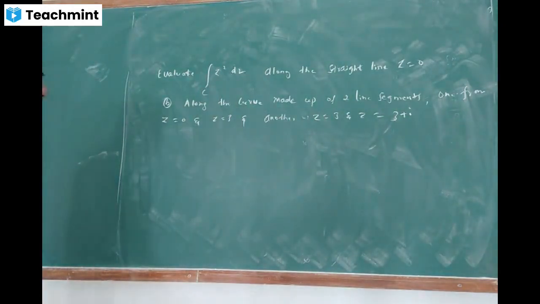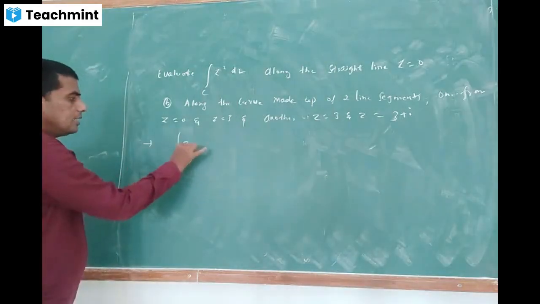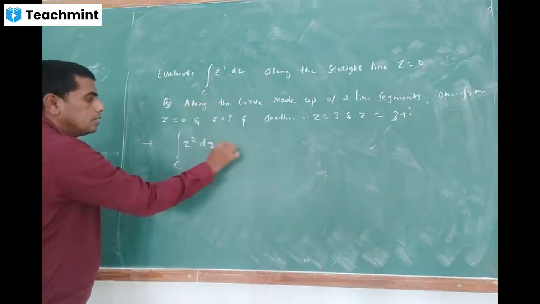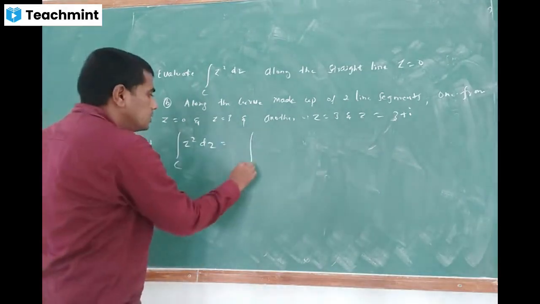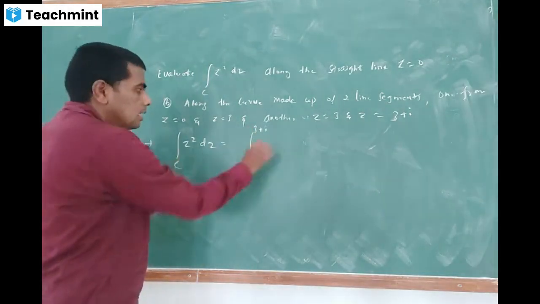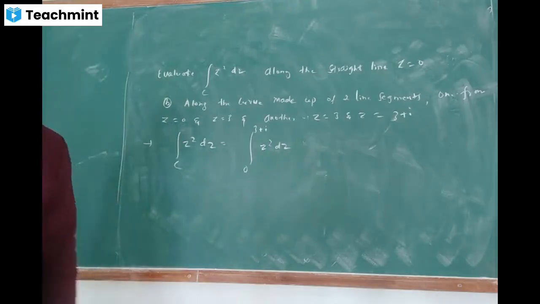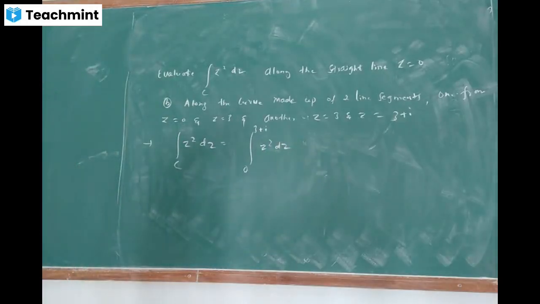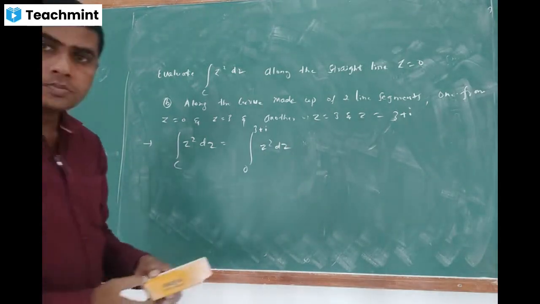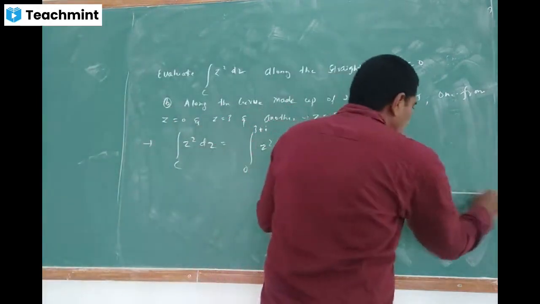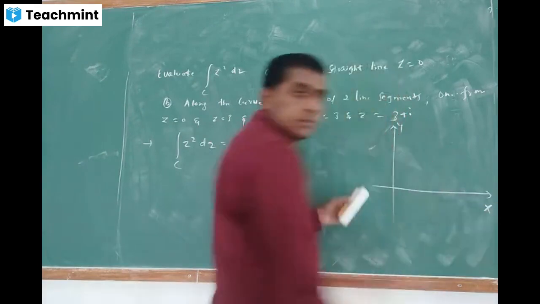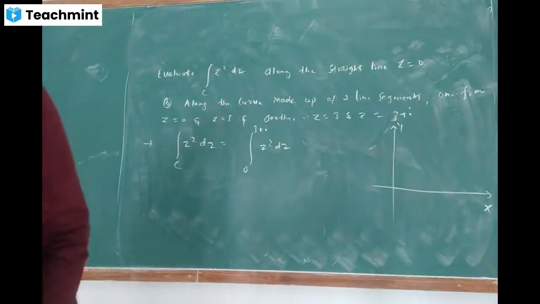But before that, I'll write the definition here. The line integral of z square dz over the curve C is equal to, so we take from 0 to 3 plus i of z square dz here. Now let us plot these points in the xy plane or z plane.